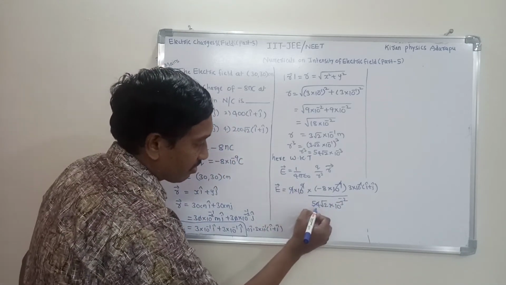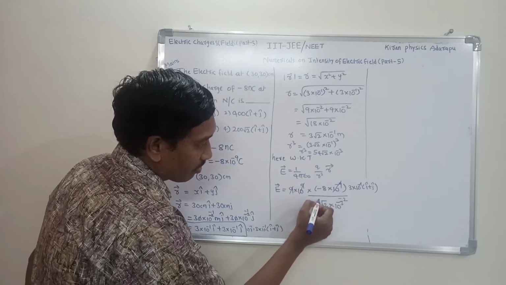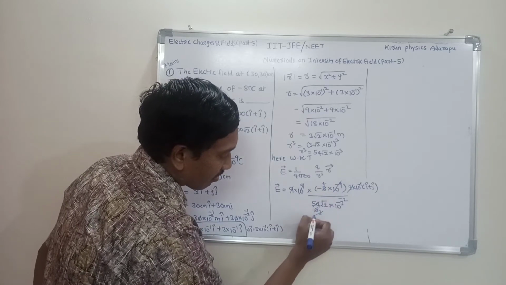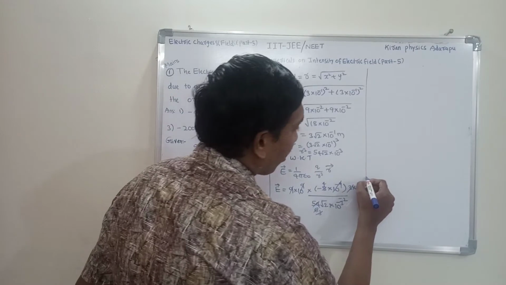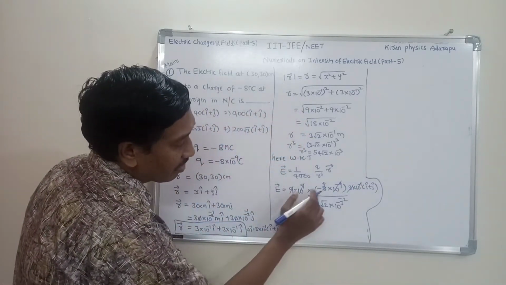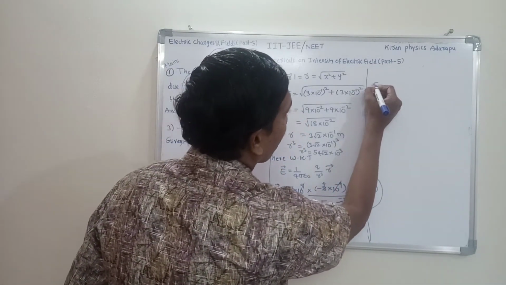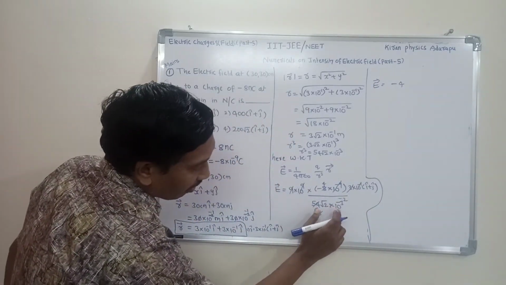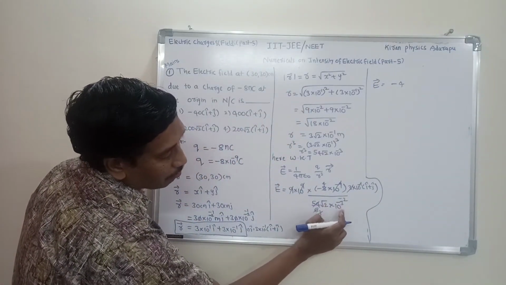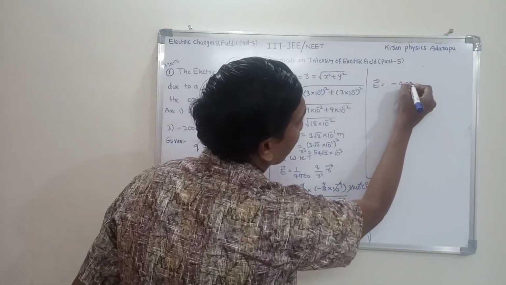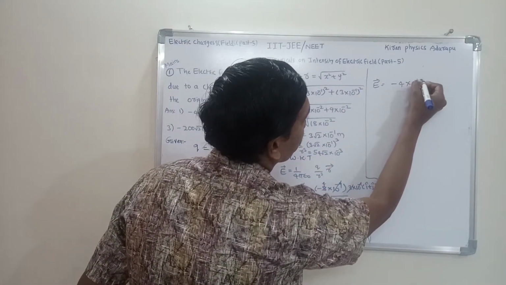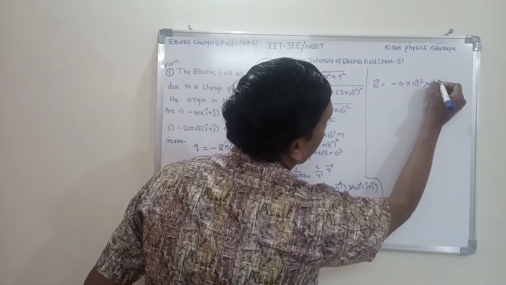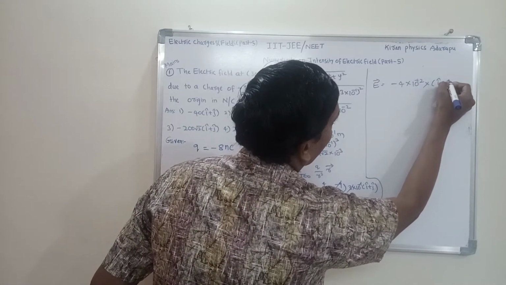Then 9 by 6 and so on: 9 divided by 3 is 3, 6 divided by 3 is 2, the 3s cancel. The remaining value is minus 4. E bar is equal to minus 4 divided by 10 power minus 2. The 10 power minus 2 shifts to the numerator as 10 power plus 2, all into i cap plus j cap.